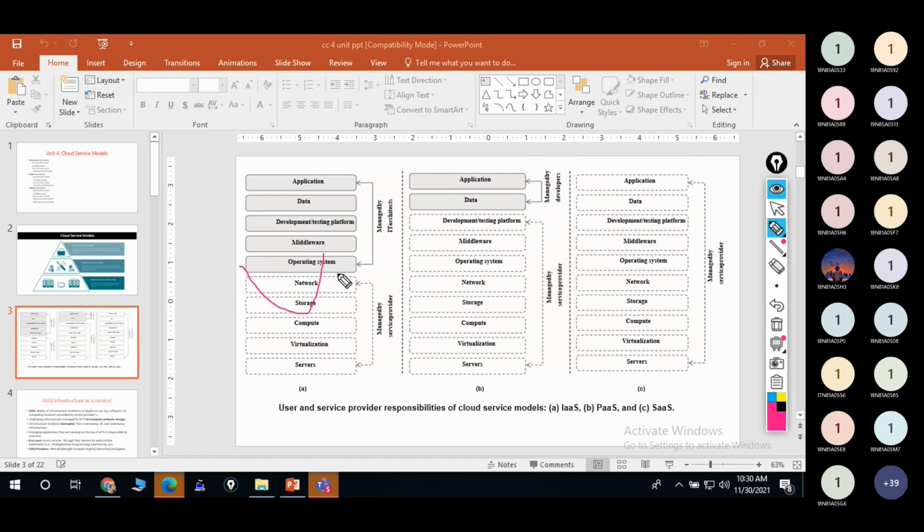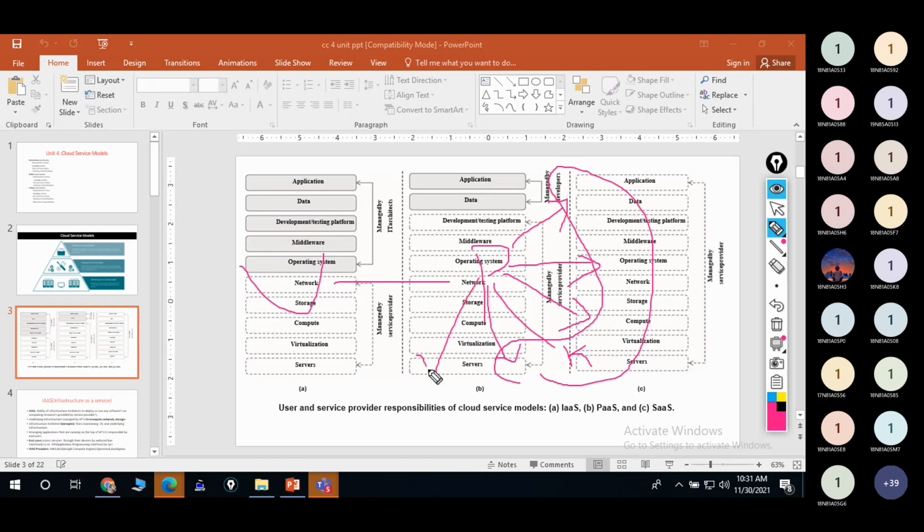Now the user need not worry about that pizza, who developed it, what ingredients they added, which brand of cheese and butter they used, what kind of vegetables they used, or in which platform they cooked, like an oven or anything else. We are not bothering about any of these things, or who prepared this pizza. Simply we select the product, and after it arrives we pay the amount, that's it, right.